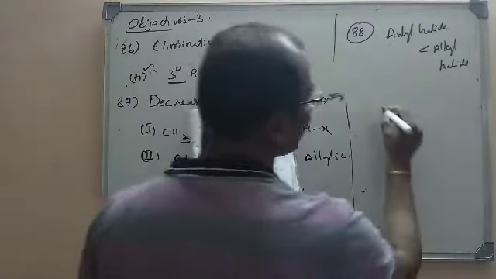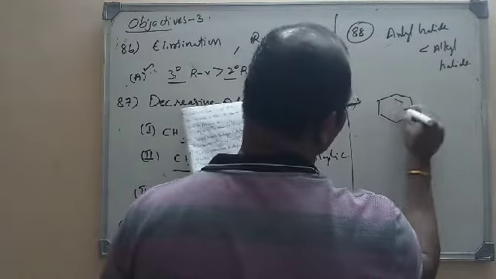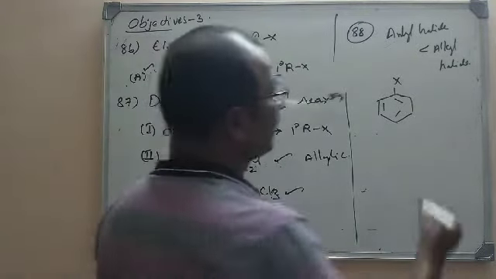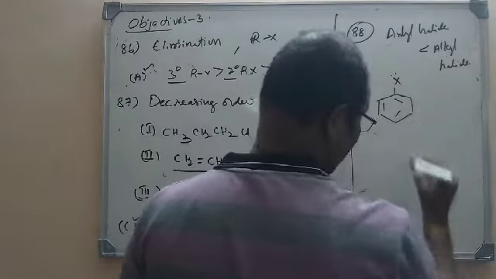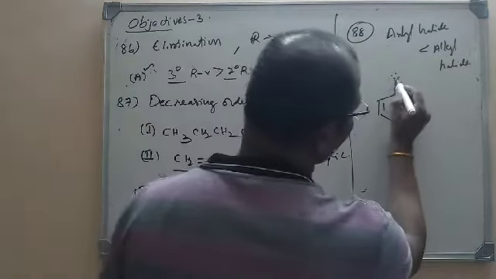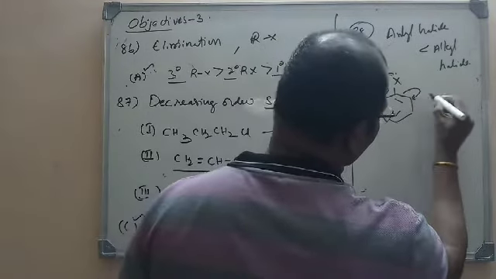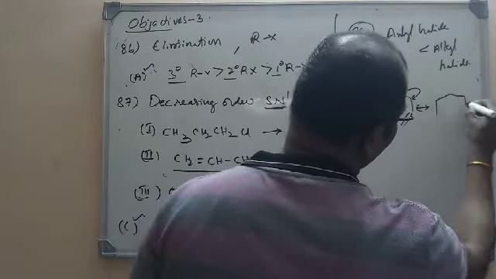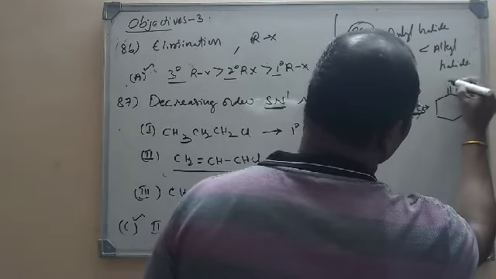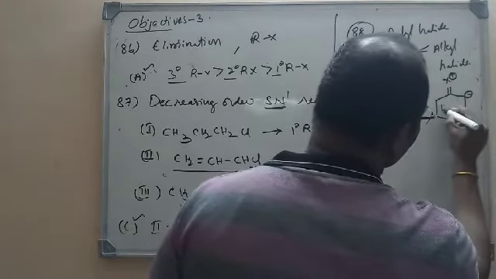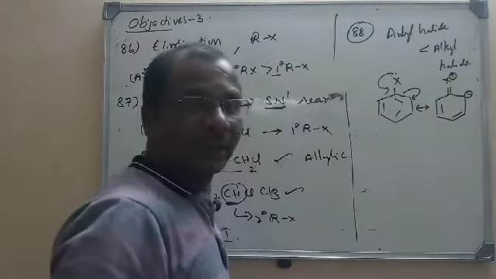Why? If you take aryl halides, here the carbon and halogen bond has got a double bond nature. You all know that these lone pairs can be transferred here, and so what will happen here is that X will become plus and here a negative charge will be transferred, so the double bond character will be developed.